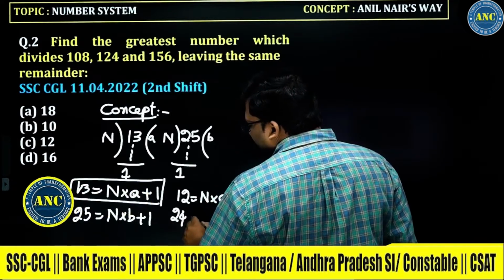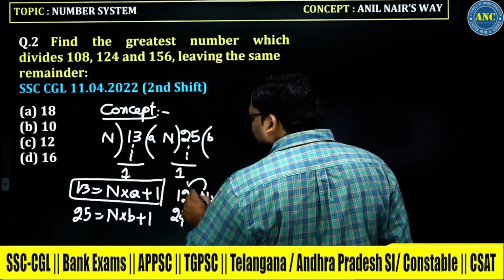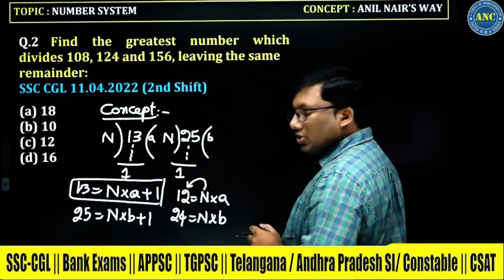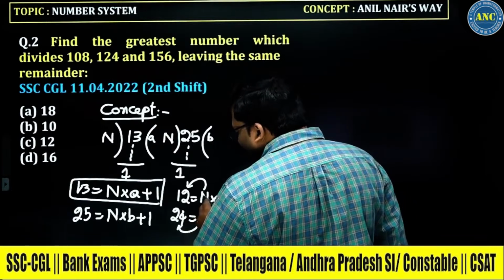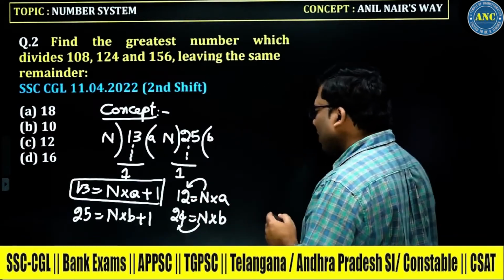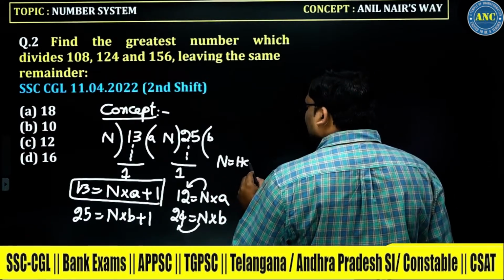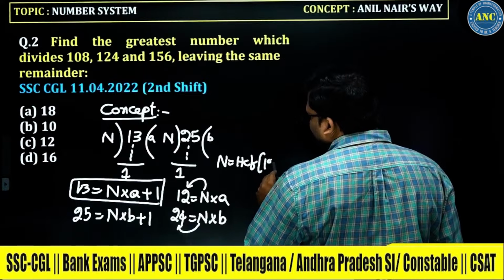24 is given by n into B, where n is a natural number. That means n should be a factor of 12 and n should be a factor of 24. For the greatest such number, the greatest factor is given by the HCF of 12 comma 24.